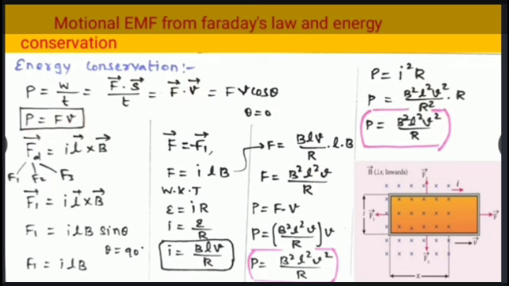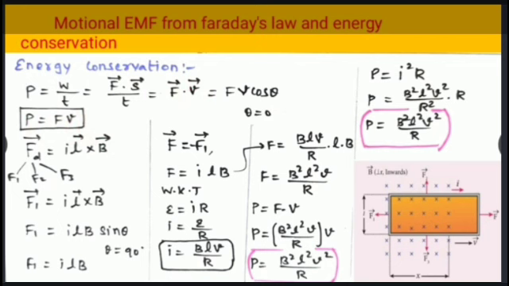The applied force vector F must be equal to minus F1 in order to just move the loop with a constant velocity v. So F and F1 are in opposite directions. Considering only the magnitudes, F is equal to F1 is equal to ILB. Substituting for I from the equation, F is equal to BLv by R into LB. So F is equal to B squared L squared v by R.